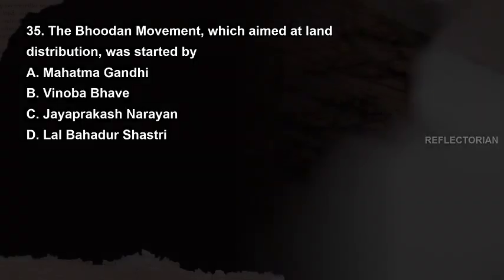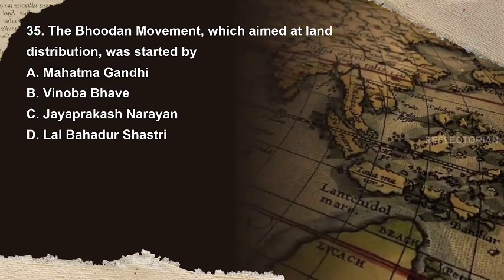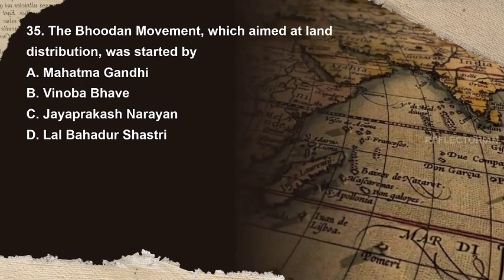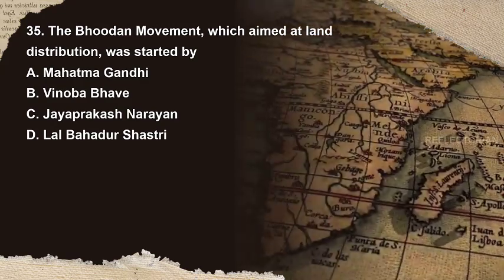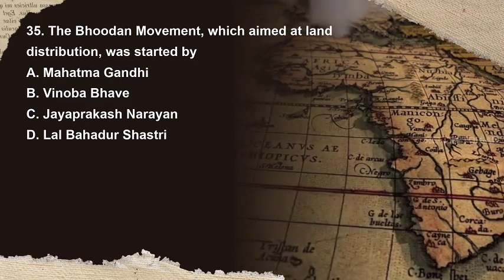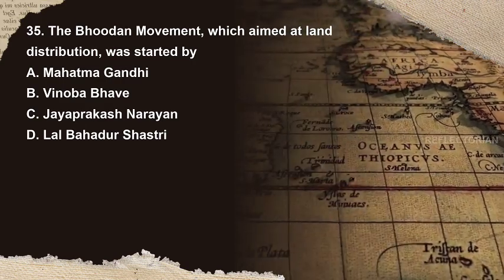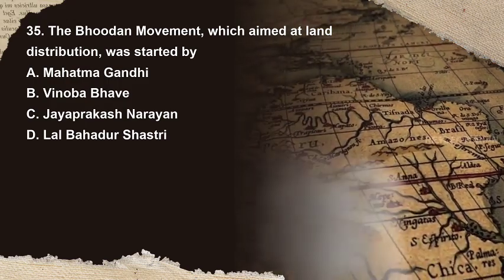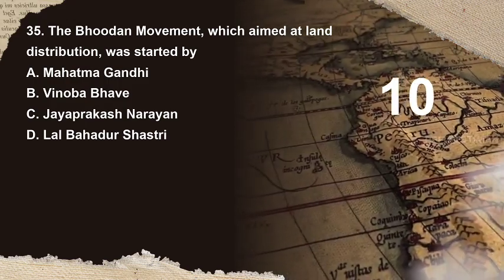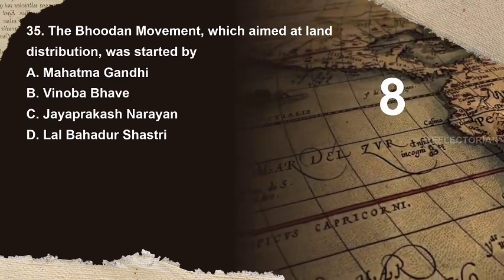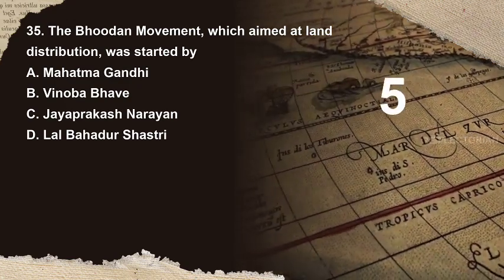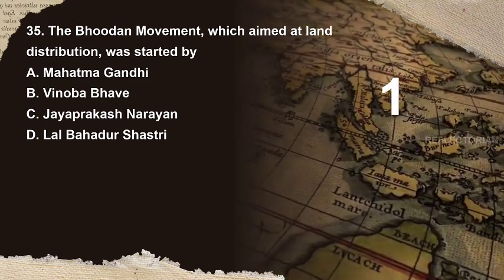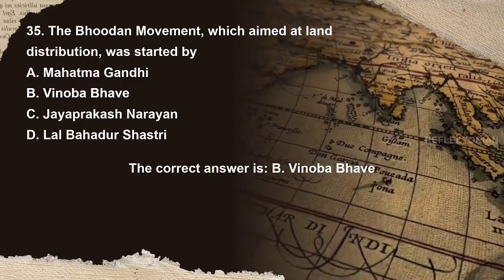Five-year plans. Question 35. The Bhoodan movement, which aimed at land distribution, was started by. Options are A. Mahatma Gandhi, B. Vinoba Bhave, C. Jayaprakash Narayan, D. Lal Bahadur Shastri. You have 10 seconds to answer. The correct answer is B.